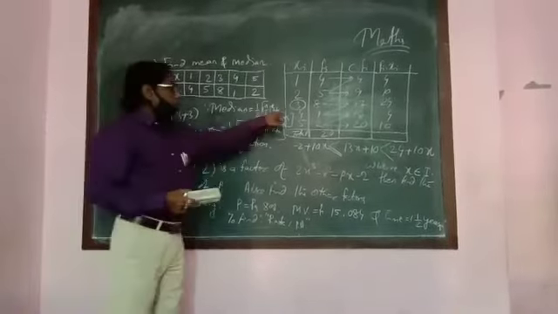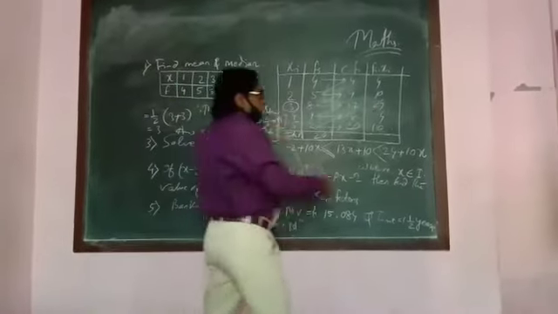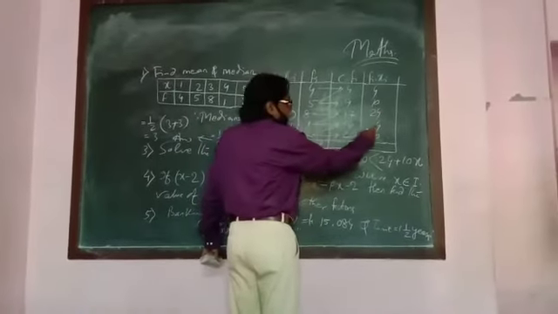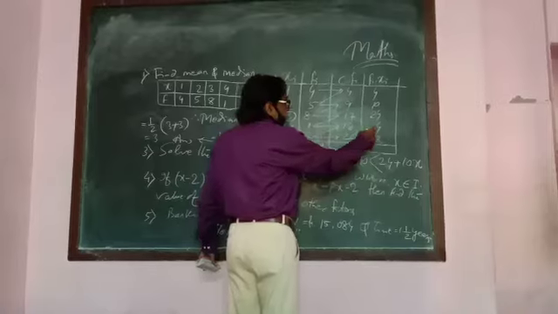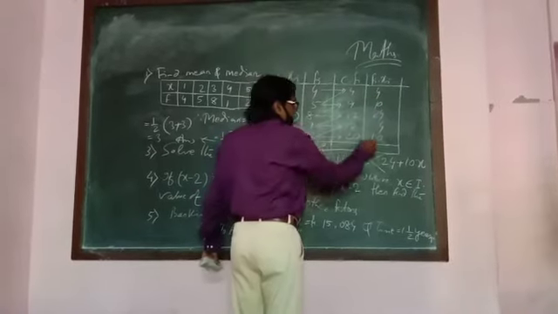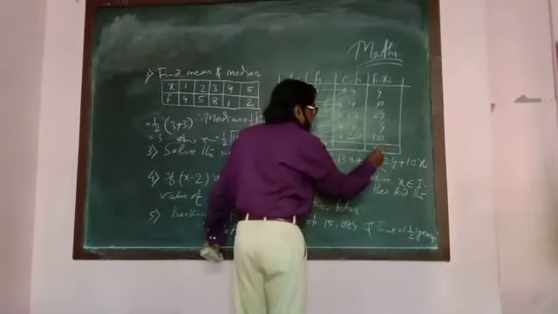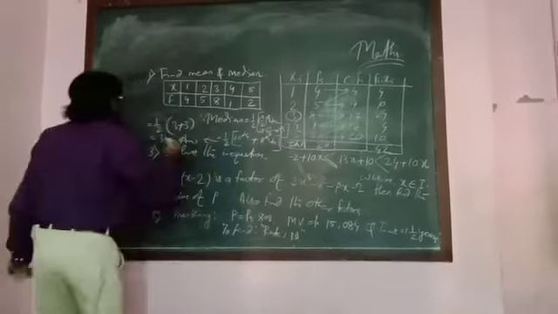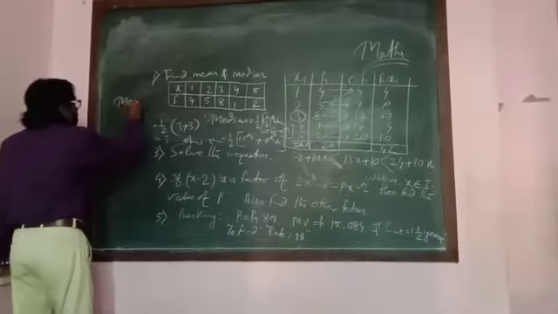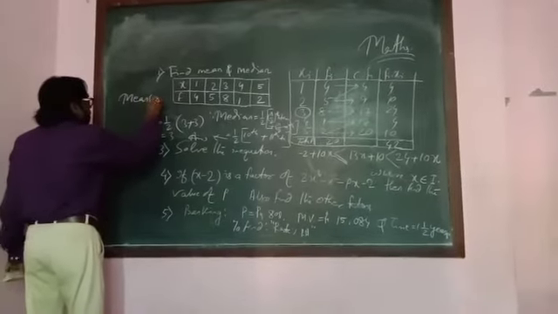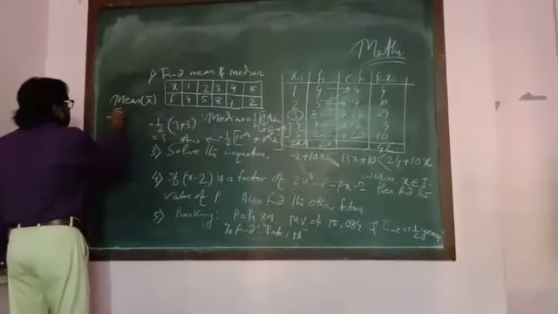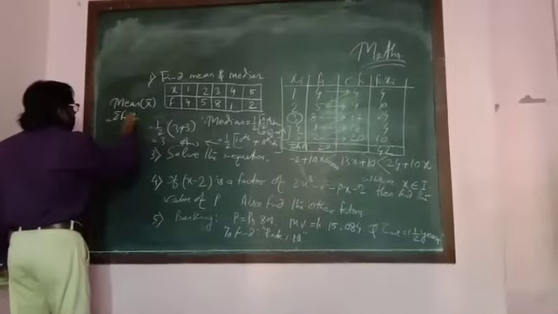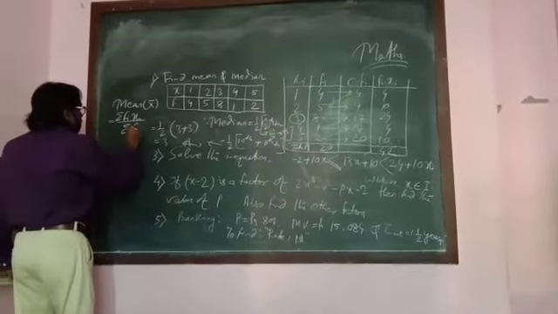But how to find the mean? For the mean you have to add the totals: 24 plus 4 is 28, 28 plus 4 is 32, 32 plus 10 is 42. Therefore the mean x bar is equal to summation Fi xi by total frequency.